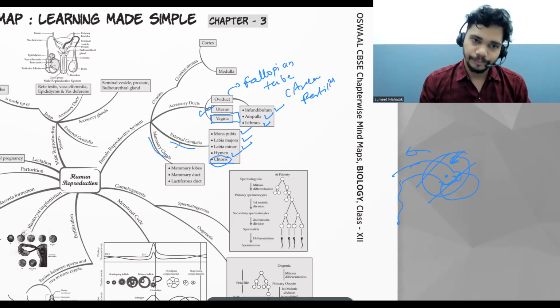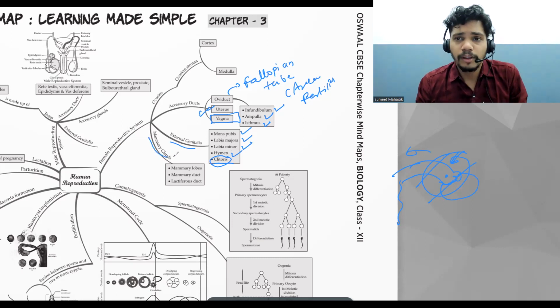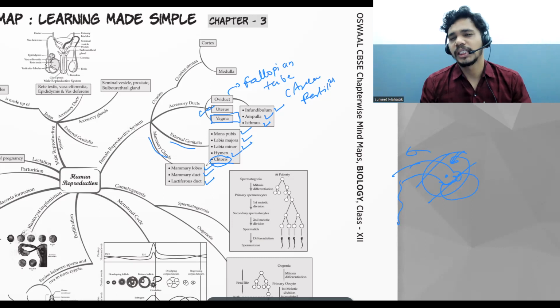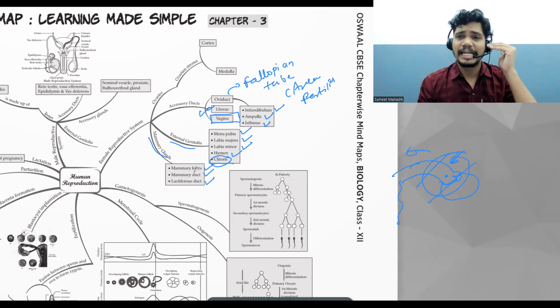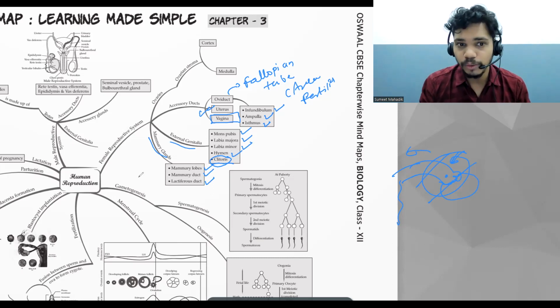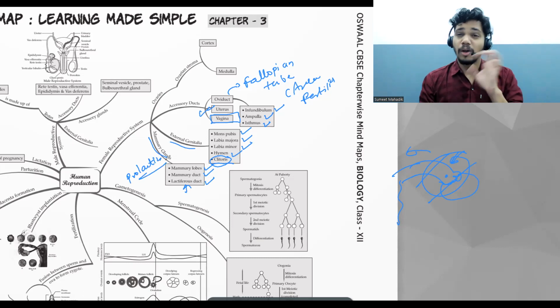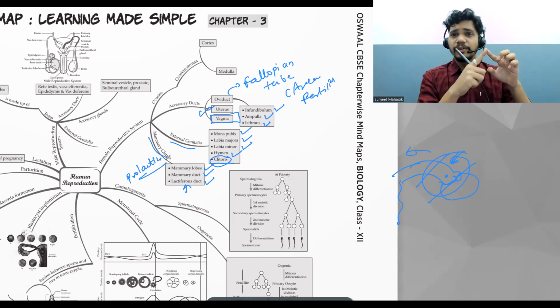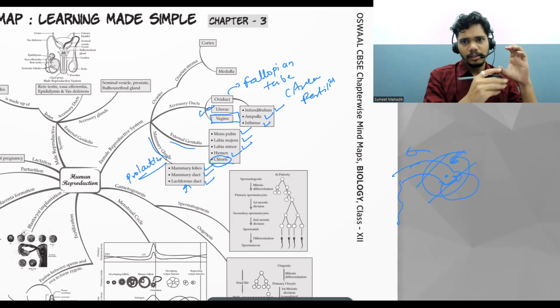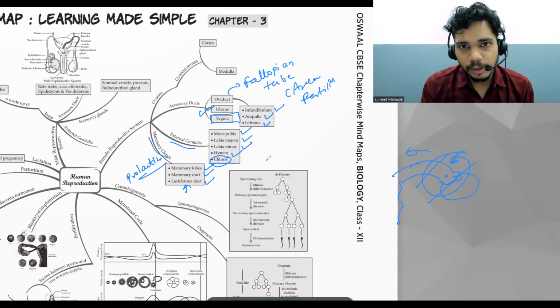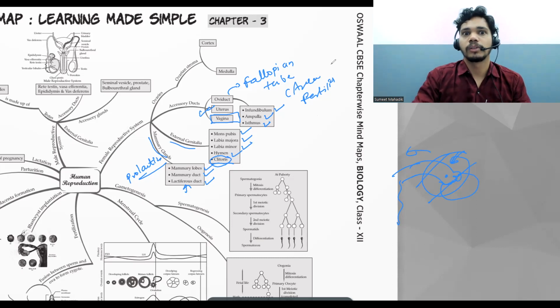Now, mammary glands. What are mammary glands used for? For breastfeeding, right? Mammary lobes, mammary ducts, and lactiferous ducts are there. They are under the influence of prolactin. And if the baby is sucking the nipples, definitely oxytocin comes into the picture, and the milk comes out. So this point is very clear to you. Okay, let's move to the next part.